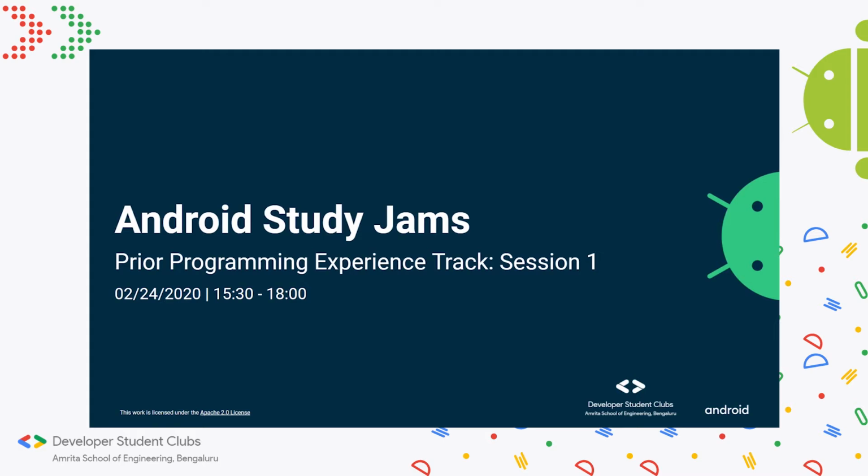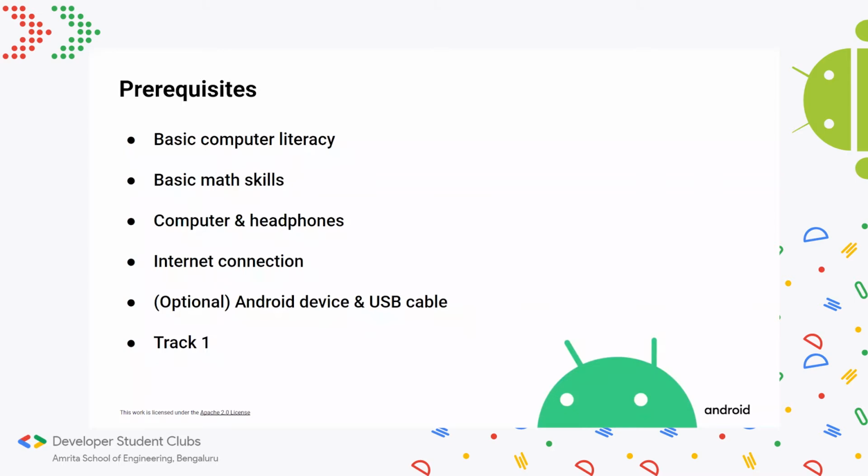So let's get started. First, before we get into it, just a small introduction for those who are new. Android Study Jams is a program started by the Google developers to help people get introduced to Kotlin and Android Studio and develop Android applications using Kotlin, which Google has declared the official language of Android applications as opposed to Java.